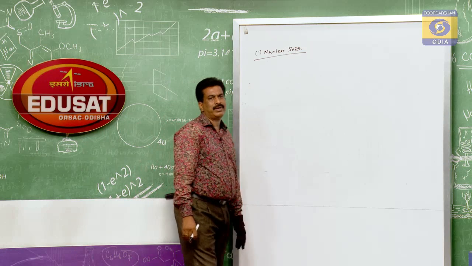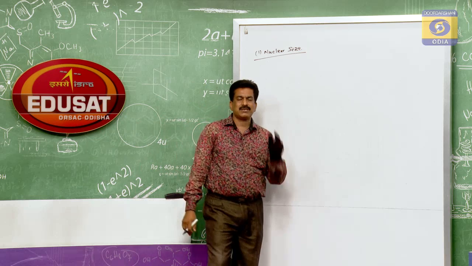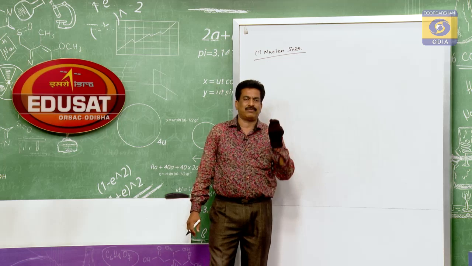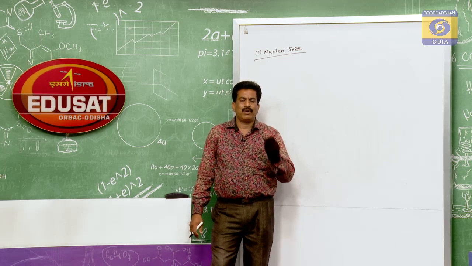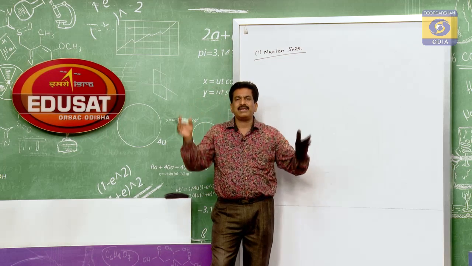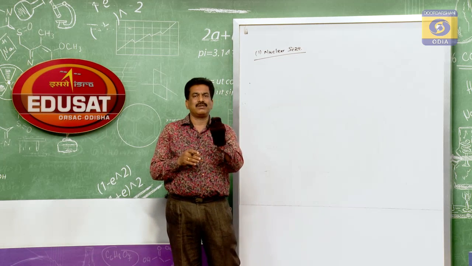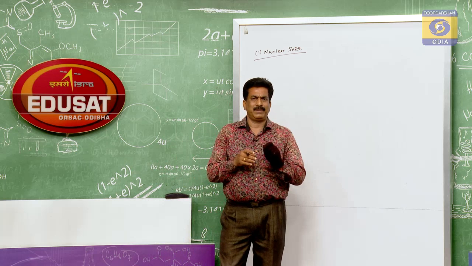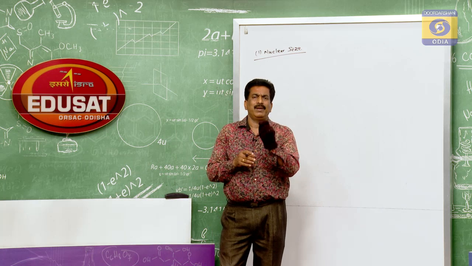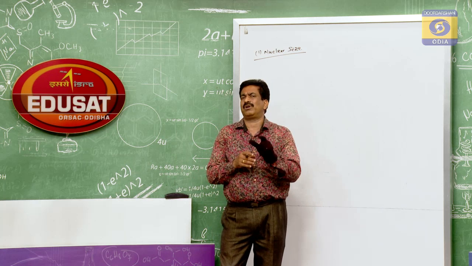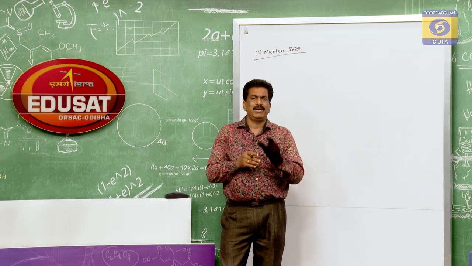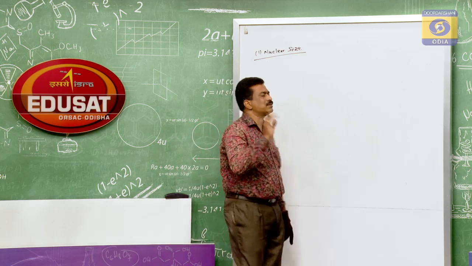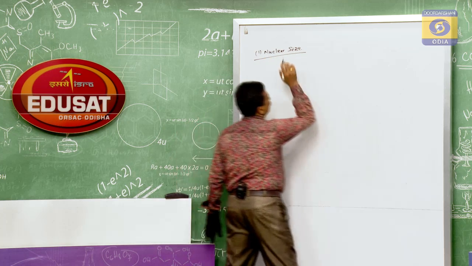Regarding that, we know that the size of the nucleus is very small in comparison to that of the atom. As I said, if that is an atom, its nucleus will be a very small point, so its size will be very small, and its shape is nearly spherical, but not totally spherical, which we will discuss now. So this is the nuclear size.